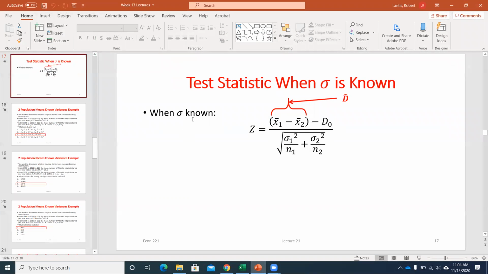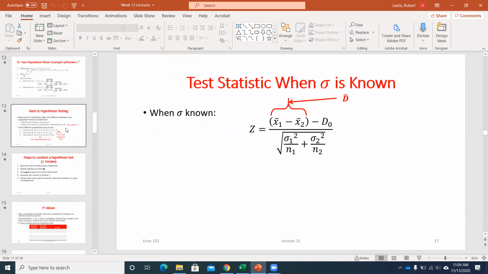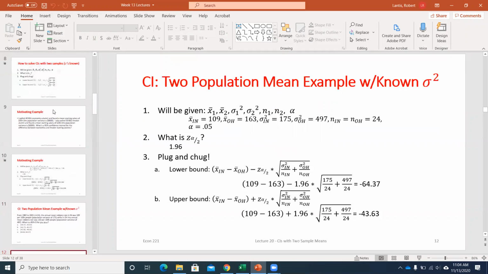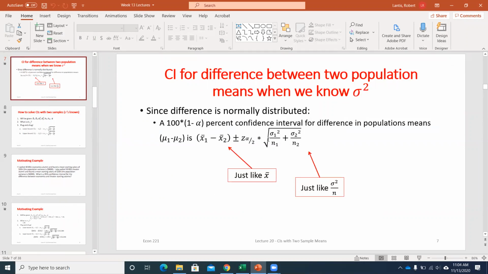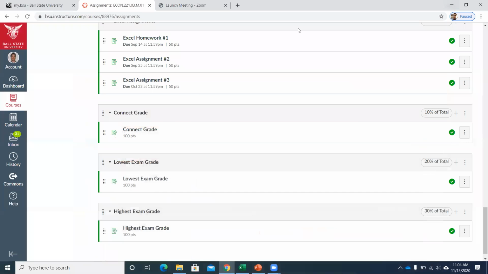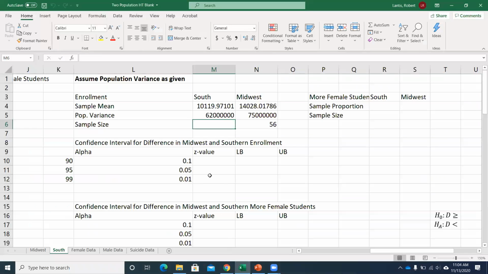Last class, we started talking about these 2 population examples, all right? So we had our test statistic equation. We said usually the assumed true value, we're going to use 0. And in fact, in this class, we will always use 0. But in practice, even, we usually see 0. We also had an equation for, here it is, the confidence interval, right? So just like with 1 population, we can do this in Excel, right?